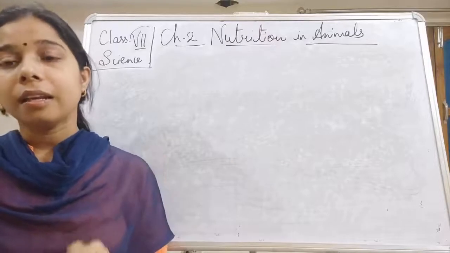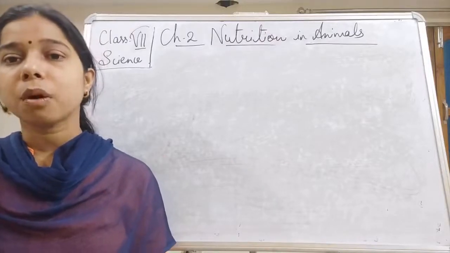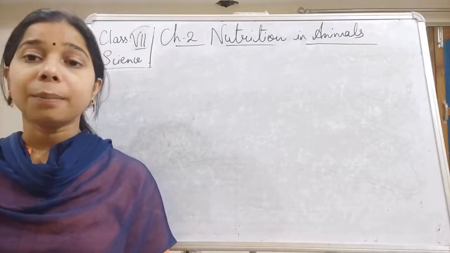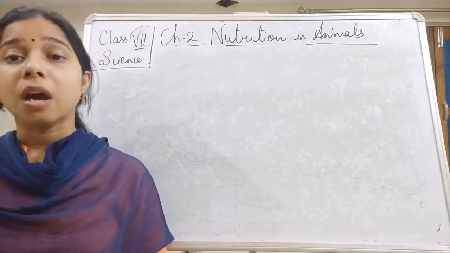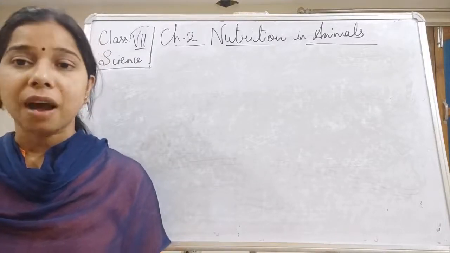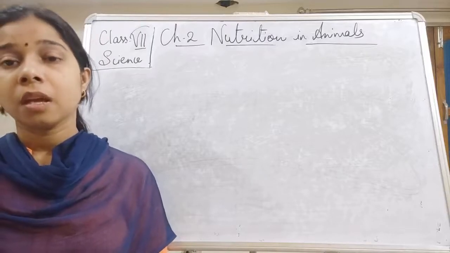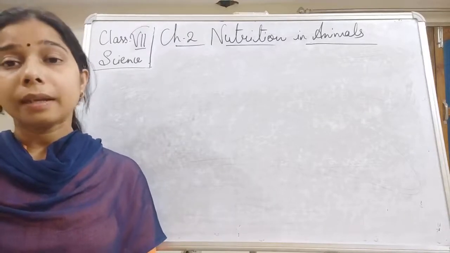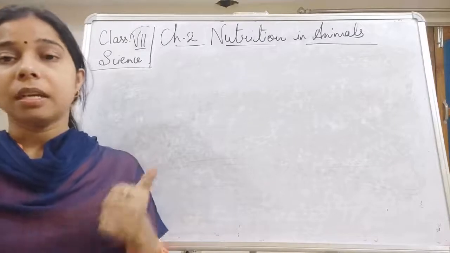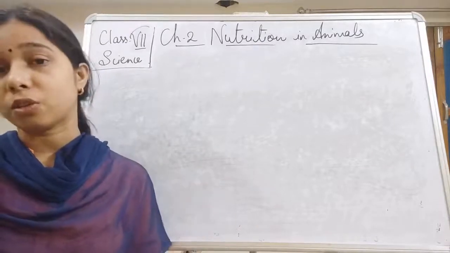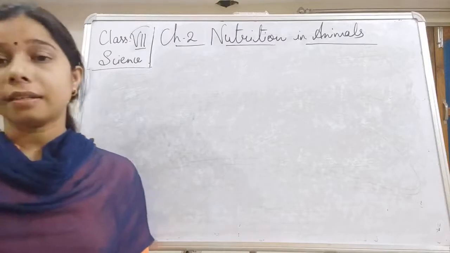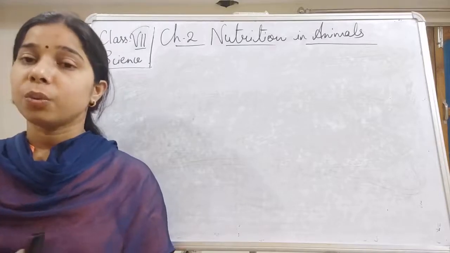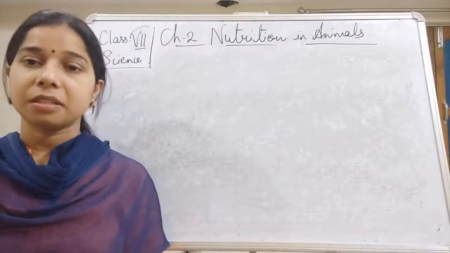Second is the liver. The liver is the largest gland and is reddish brown in color. The role of the liver is to release the digestive juice which ultimately helps in the digestion of the fats that we take. Then the third one is the pancreas, which releases intestinal juices as well. It helps in the digestion of everything: protein, fats as well as carbohydrate. So these are the glands which are part of our digestive system.